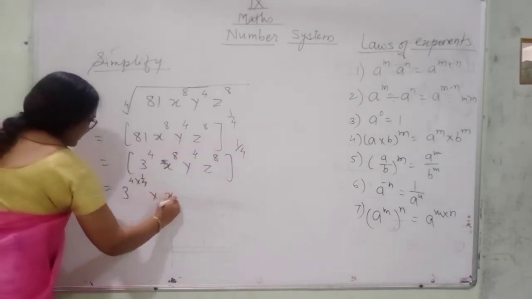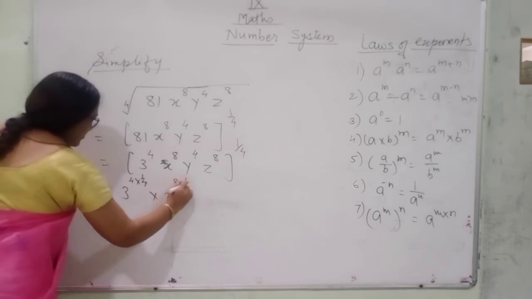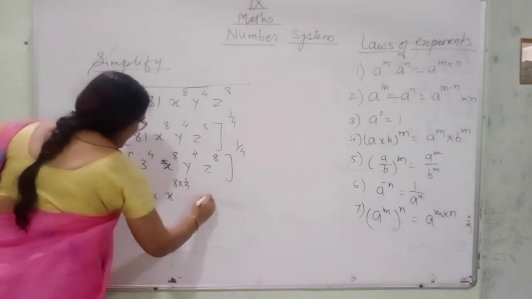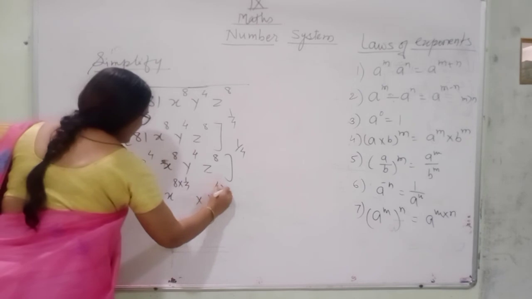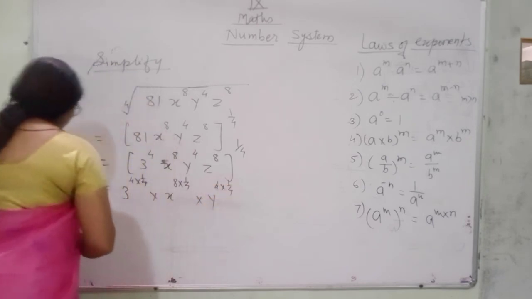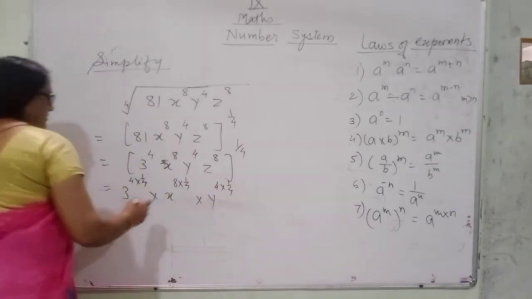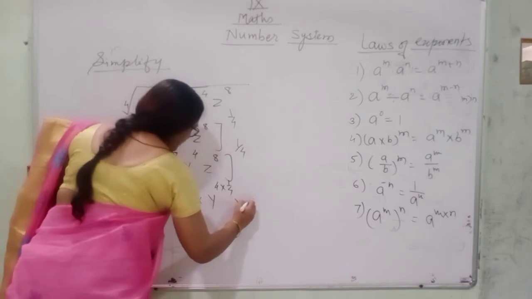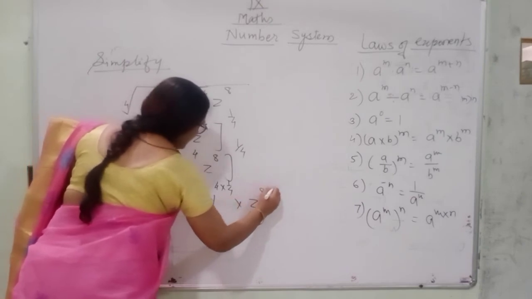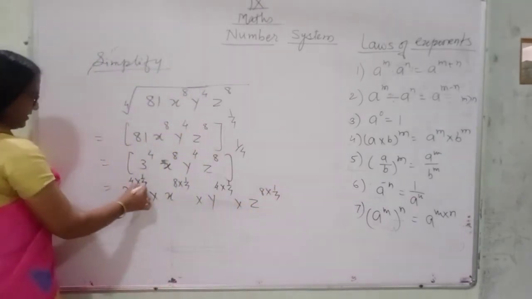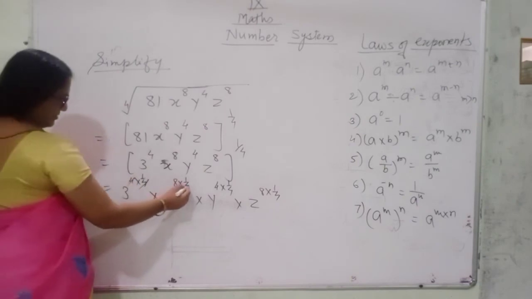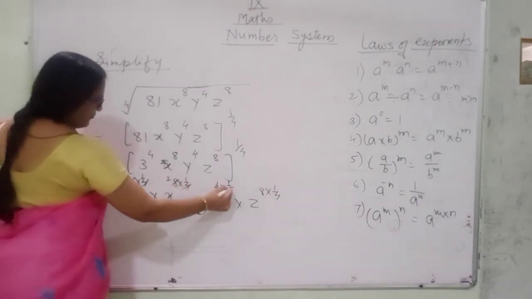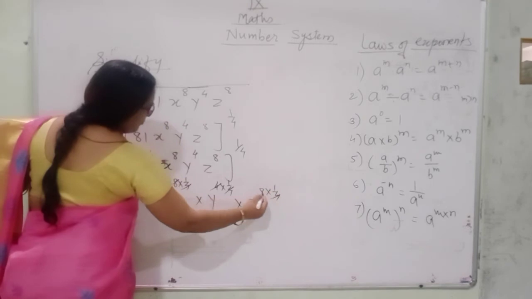Multiplied by x raised to the power 8 multiplied by 1 upon 4, multiplied by y raised to the power 4 multiplied by 1 upon 4, and multiplied by z raised to the power 8 multiplied by 1 upon 4. Now 4 4 cancel. 4 2s are 8. 4 4 cancel. 4 2s are 8.